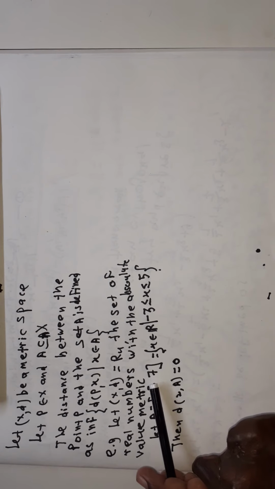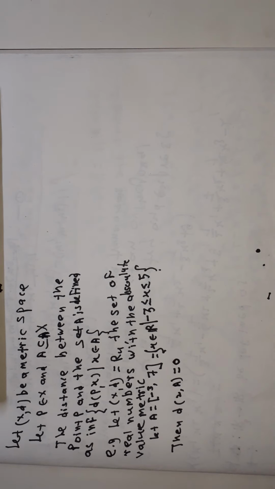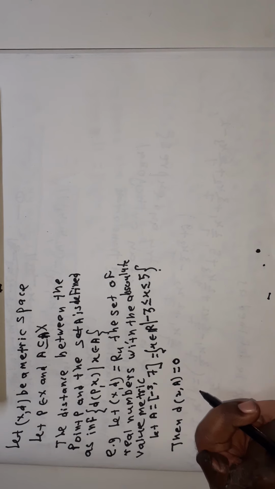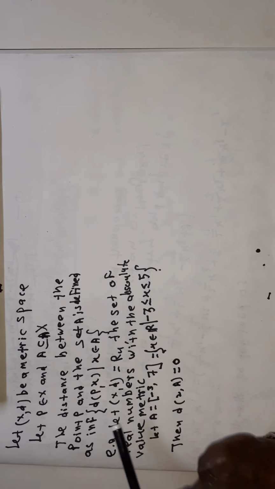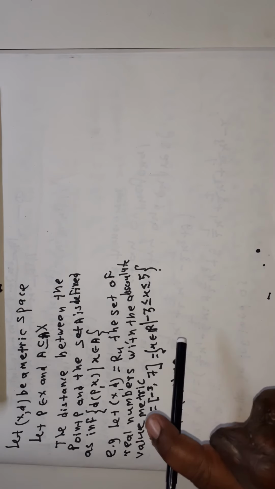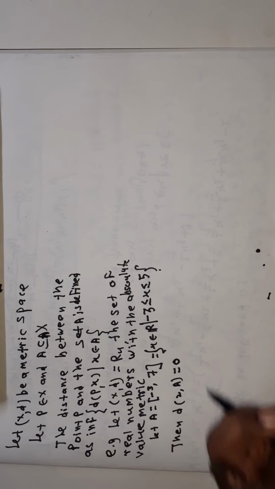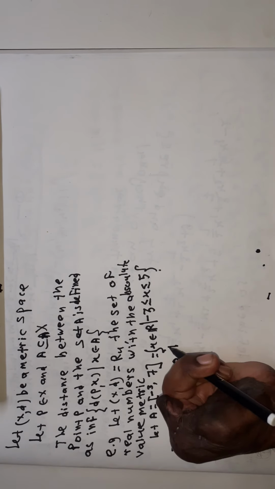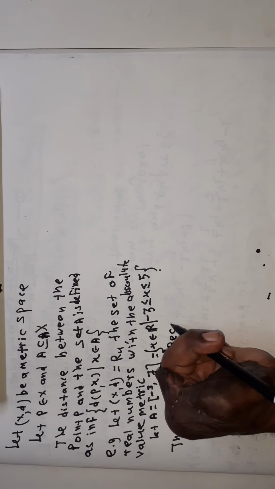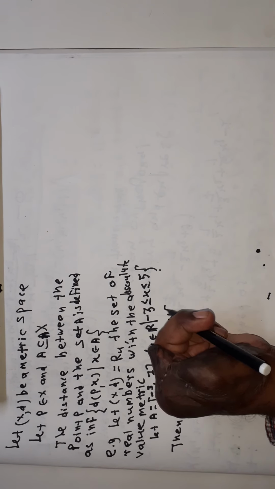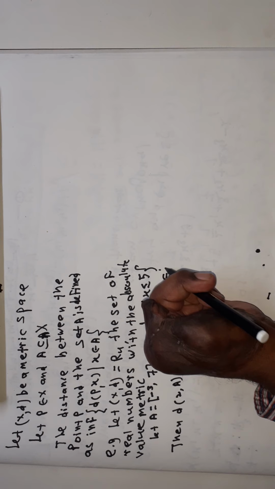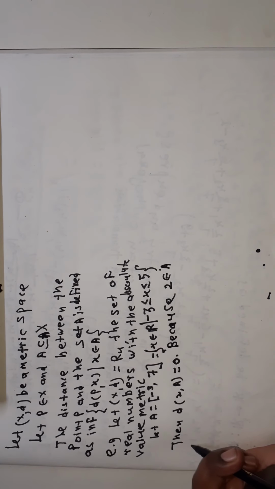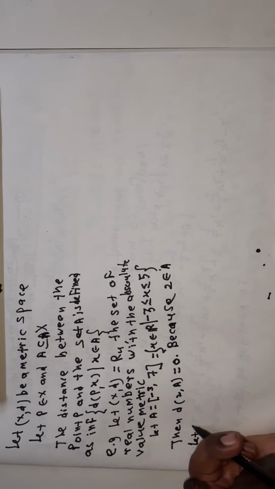and x, so that x belongs to A, is equal to 0, because the distance between x and x is equal to 0. Therefore this set of real numbers contains 0, and no other element of this set is less than 0. Therefore the distance between 2 and A is equal to 0, because 2 belongs to A, and therefore let us consider the set